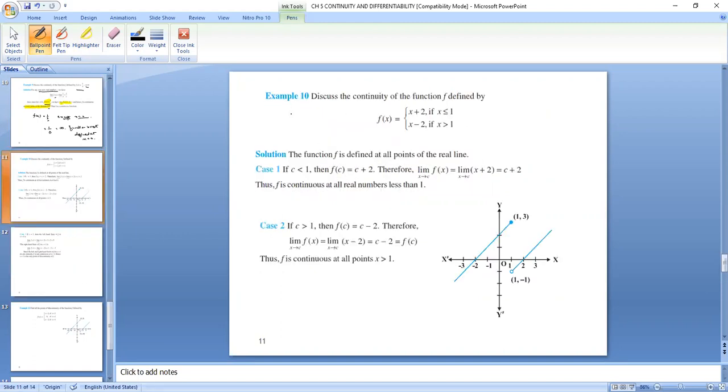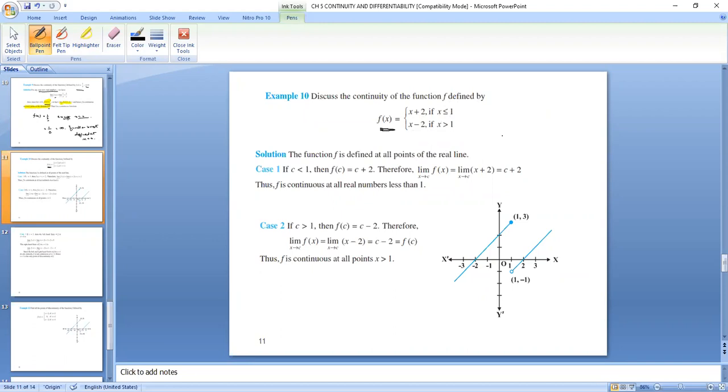We'll start with this. Discuss the continuity of the function f defined by f of x is equal to x plus 2 if x is less than or equal to 1, x minus 2 if x is greater than 1.